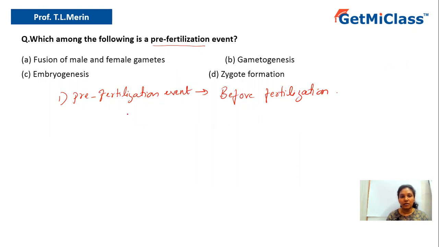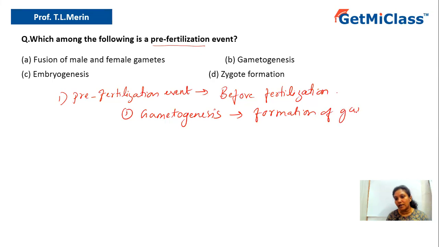So what all are there in pre-fertilization? There are two things. One is called gametogenesis, because you need the gametes for the fertilization. So what is gametogenesis? Gametogenesis is nothing but production or formation of gametes. As usual, you have male and female gametes. So that's what gametogenesis is.